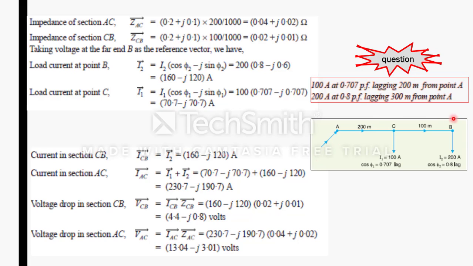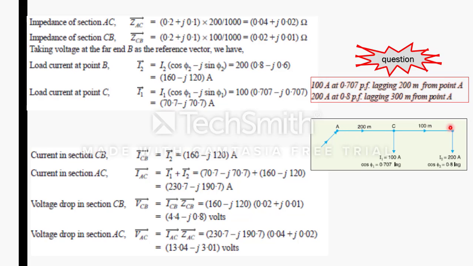Now first draw the single line diagram, that is VA we have, and then 100 amps from point A. So from point A at 200 meters it is 100 amps with a power factor of 0.707, and 200 amps at point B lagging, 300 meters from point A. So this is 200 plus 100 meters, which becomes 300, right?